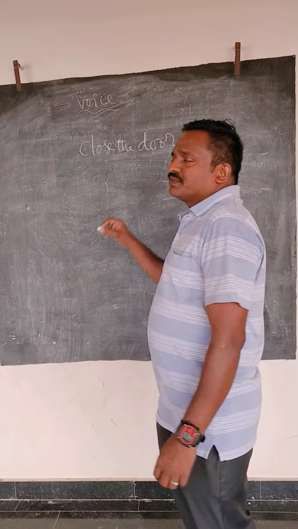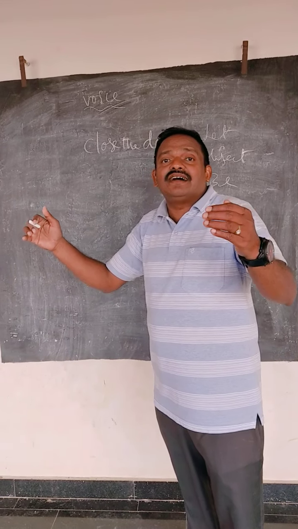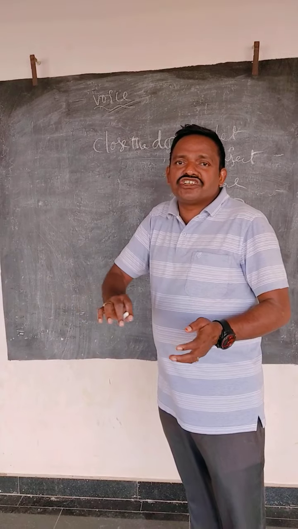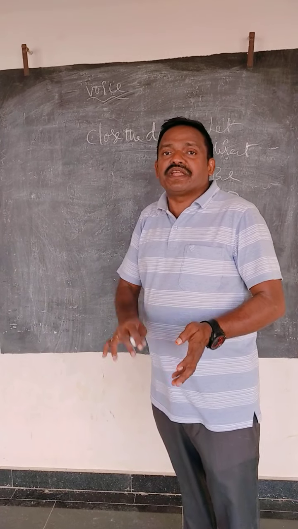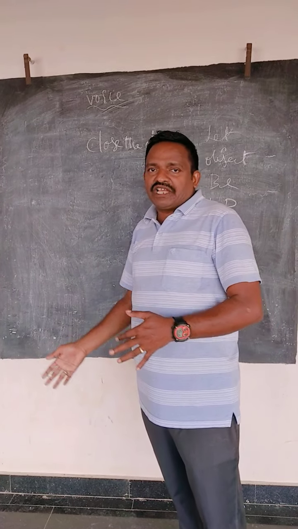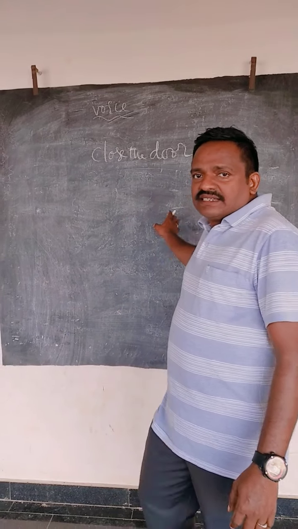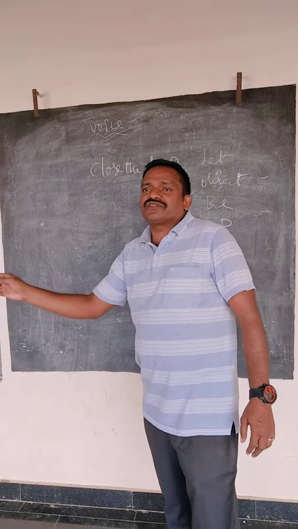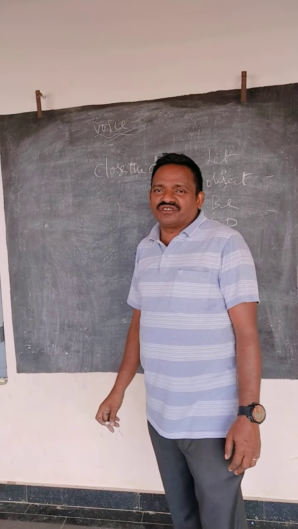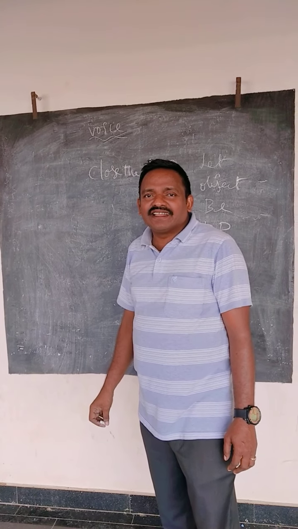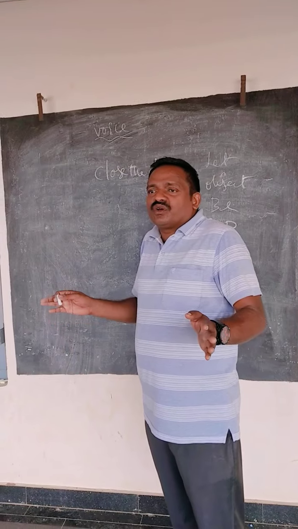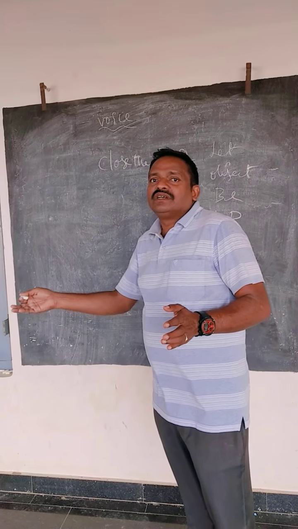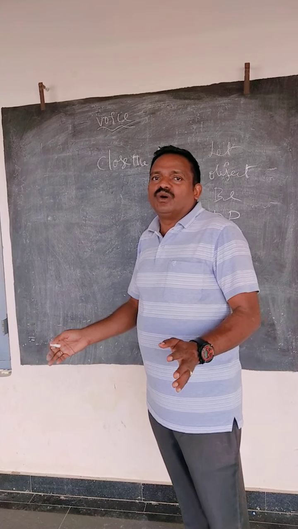Those are the rules for changing imperative sentences from active to passive. For example, this sentence: close the door. We can change it into the passive voice: let the door be closed. "Close the door" is the active voice, and the passive voice is "let the door be closed."